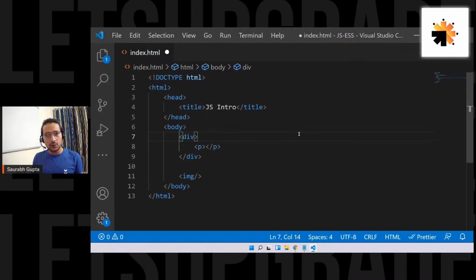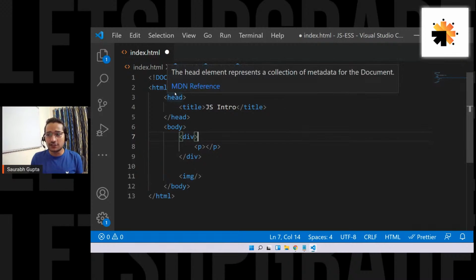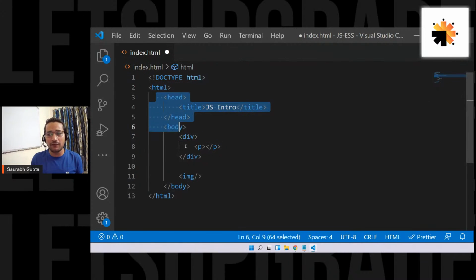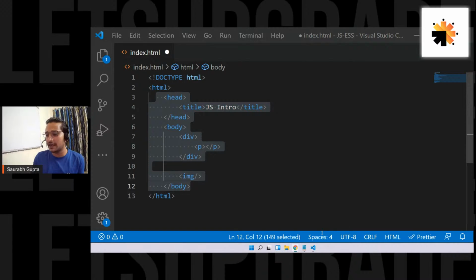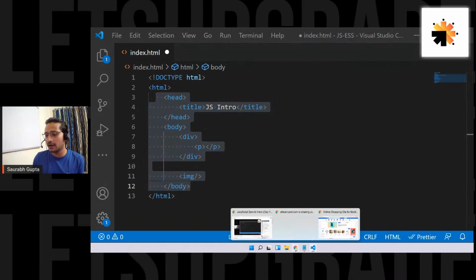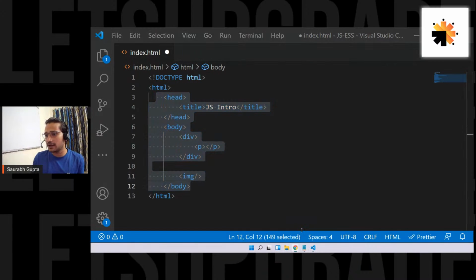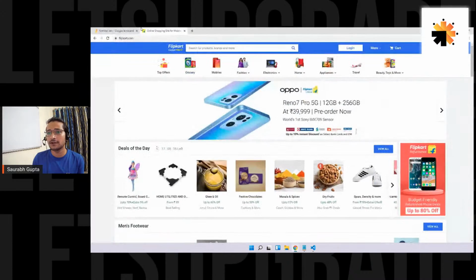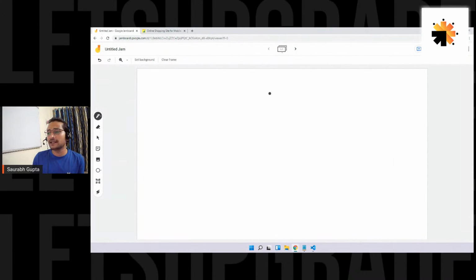Now if I tell you to create a tree structure for this document, how will it look like? HTML is on the top. It's the parent of everything. Let's see how it will look on Jamboard. I'm not going to create a great drawing, but let's try to understand.